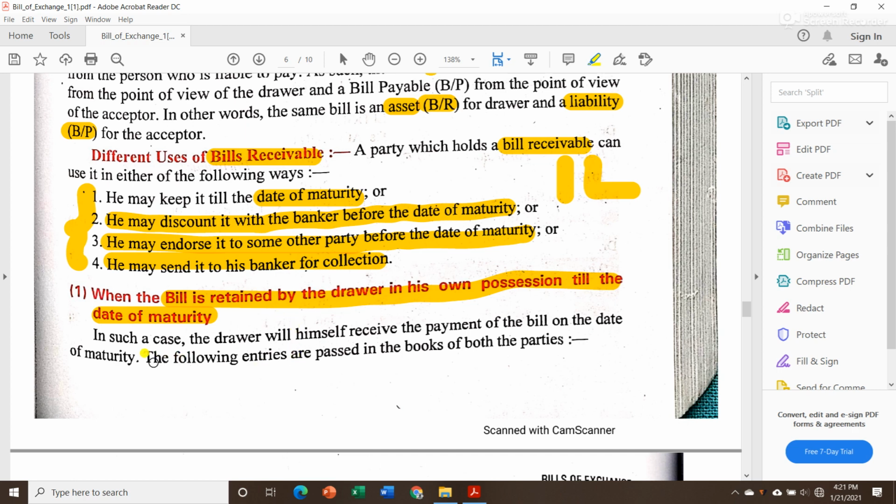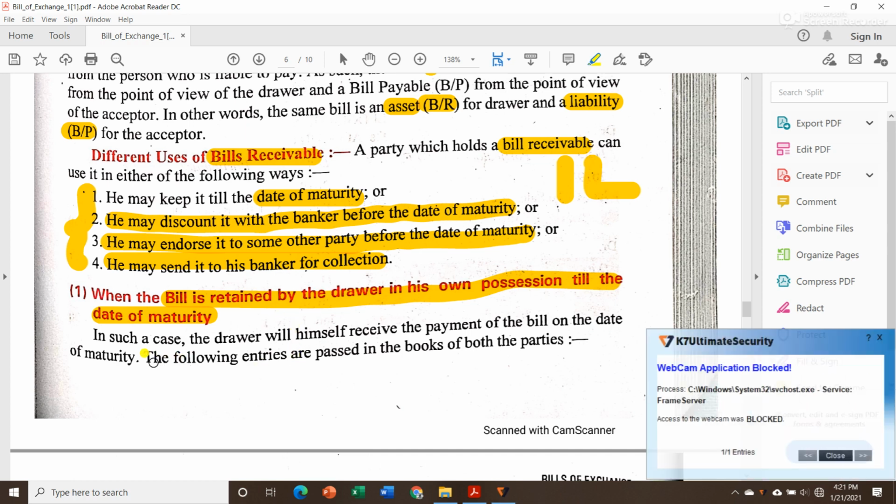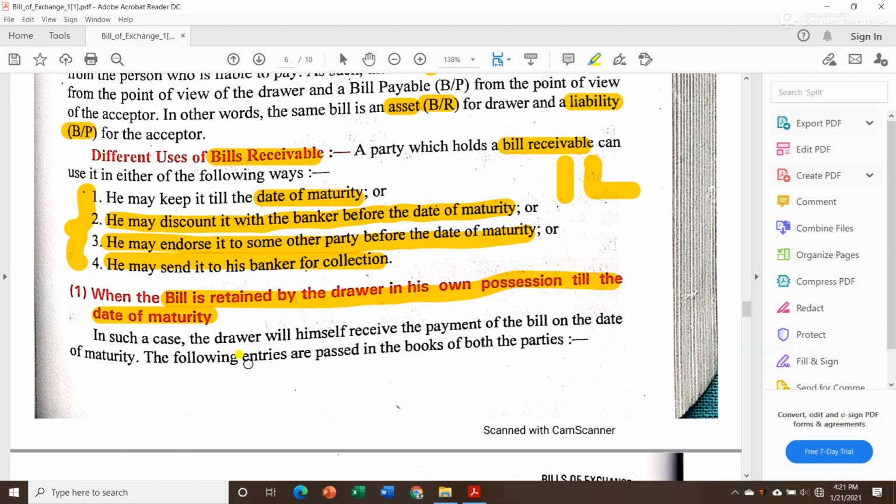So in that case, obviously there are some transactions taking place. When we sell goods, when we draw a bill, when we receive money on showing that bill, there are some transactions taking place in our business. Those transactions will need entries in our books.